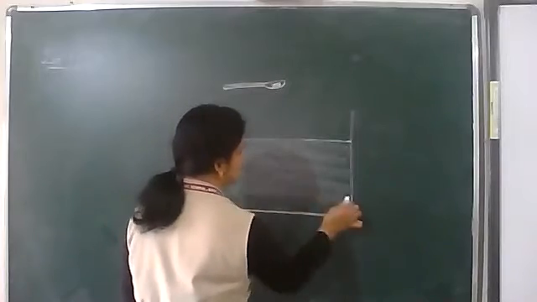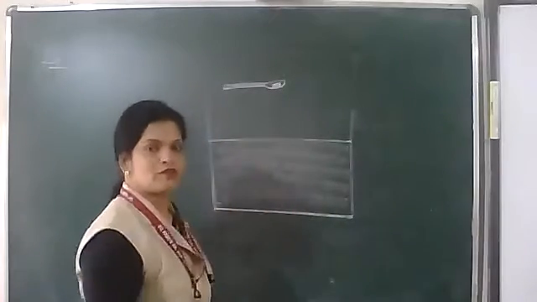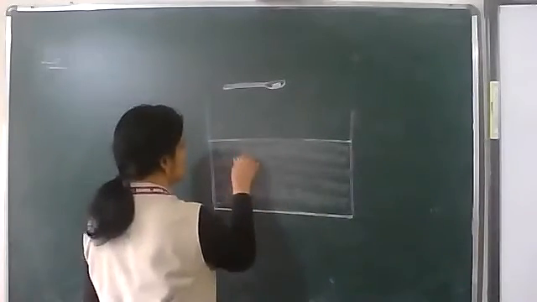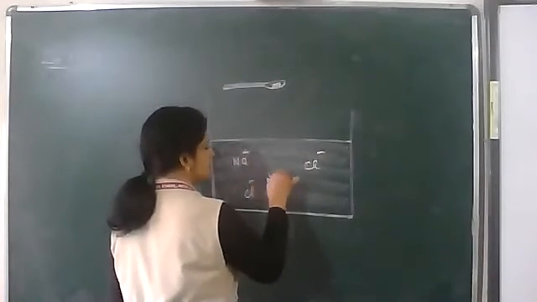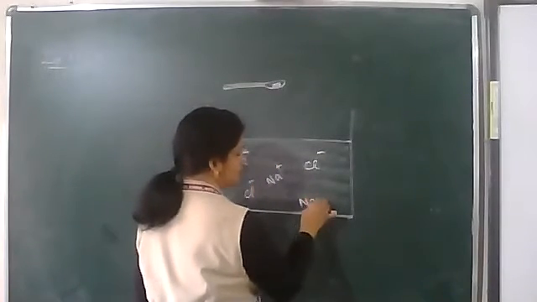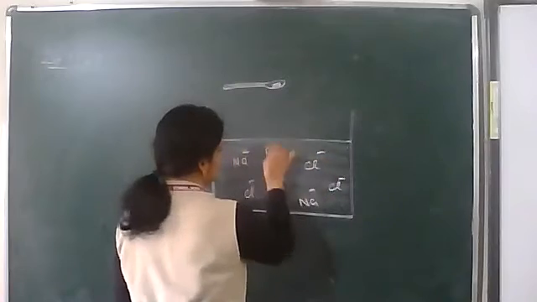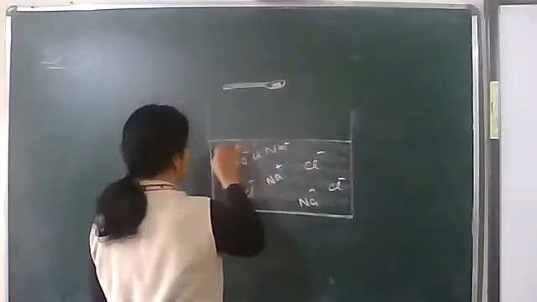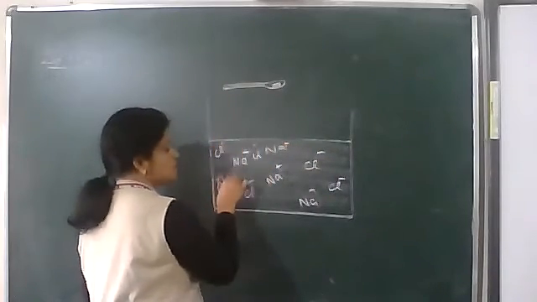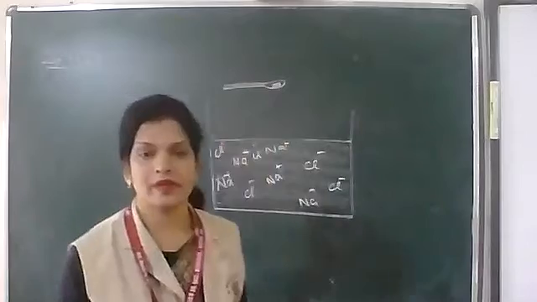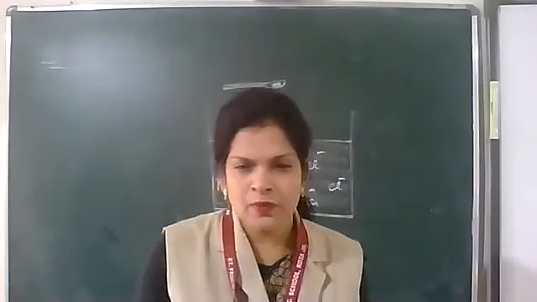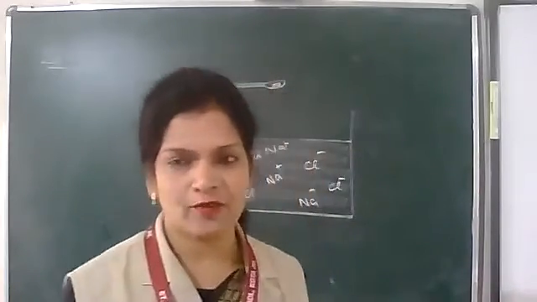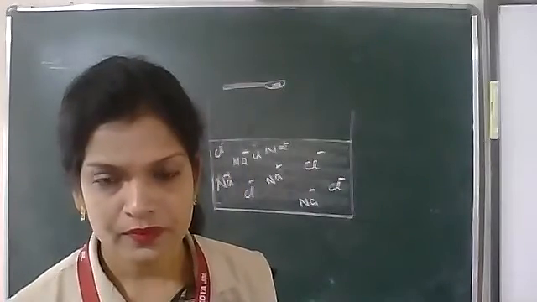NaCl got completely dissolved means now it is not in the form of NaCl, it is in the form of Na plus and Cl minus. So many Na plus and Cl minus ions are obtained. Complete dissociation, complete ionization. See, ions are formed, that means ionization.